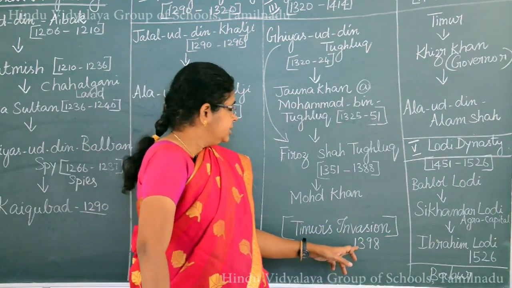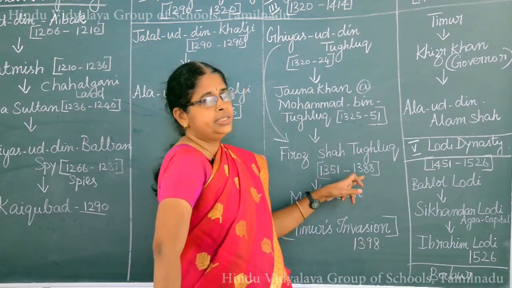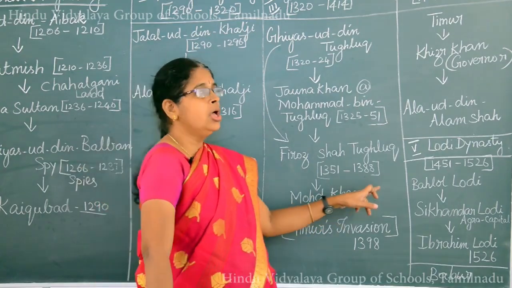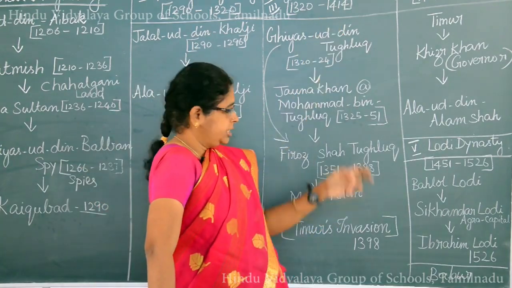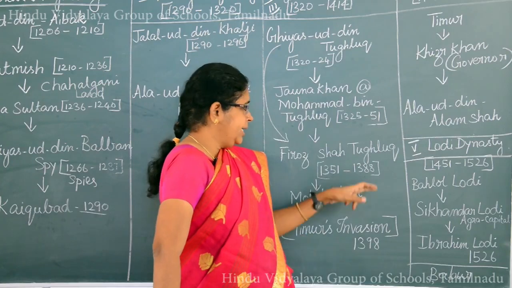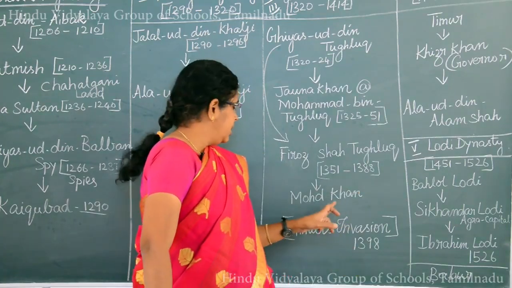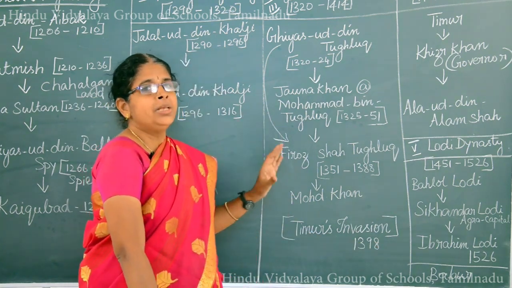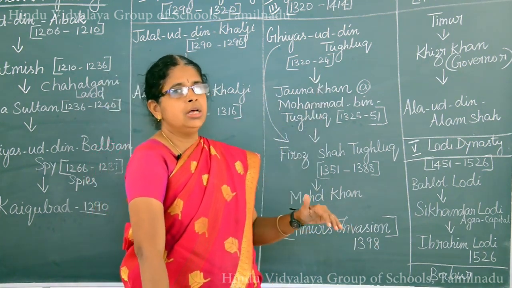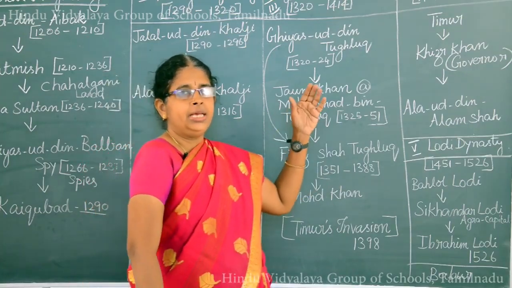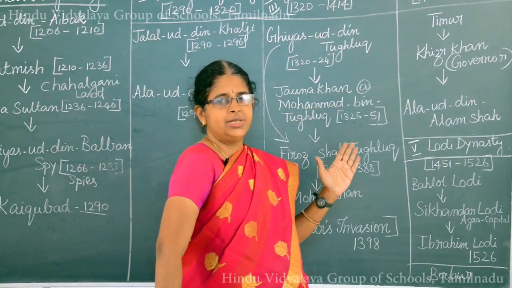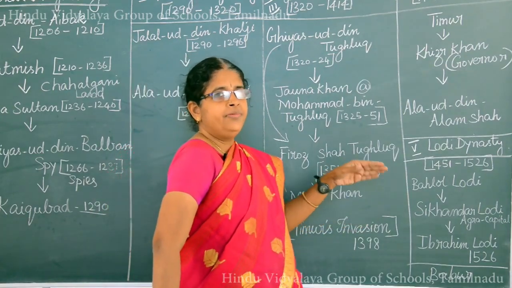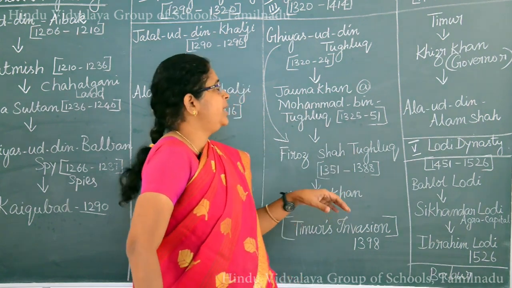This Timur, just imagine, in 1398, after the death of Firoz Shah Tughlaq, for nearly 10 years Muhammad Khan ruled the Tughlaq dynasty. Okay, so in 1398, within 10 years, Timur of Samarkand, who belongs to Central Asia, wanted to attack India. He had already captured some places in the northwestern part of India. So this Timur started to invade India by knowing its weakness.